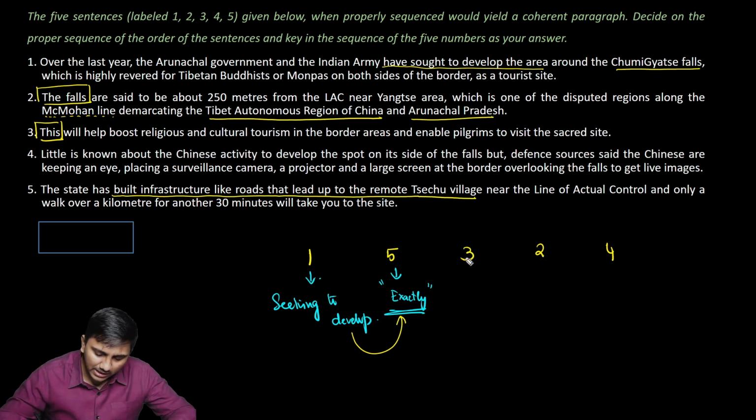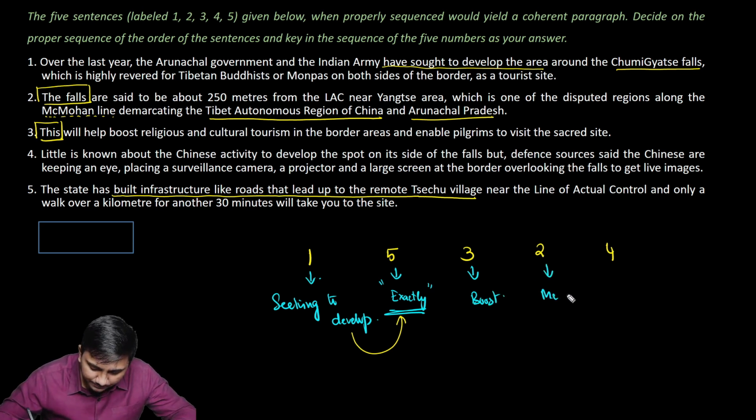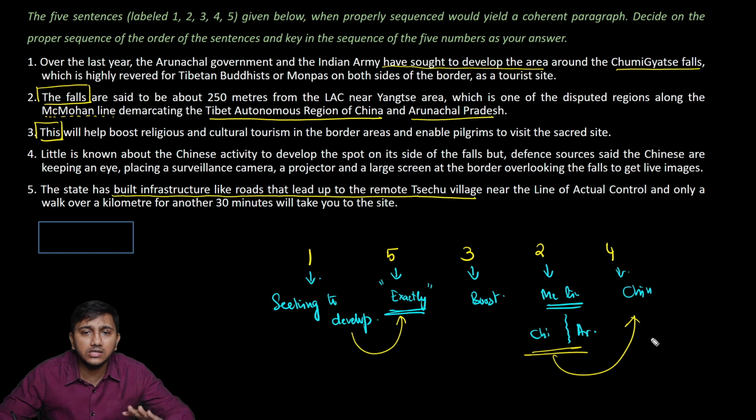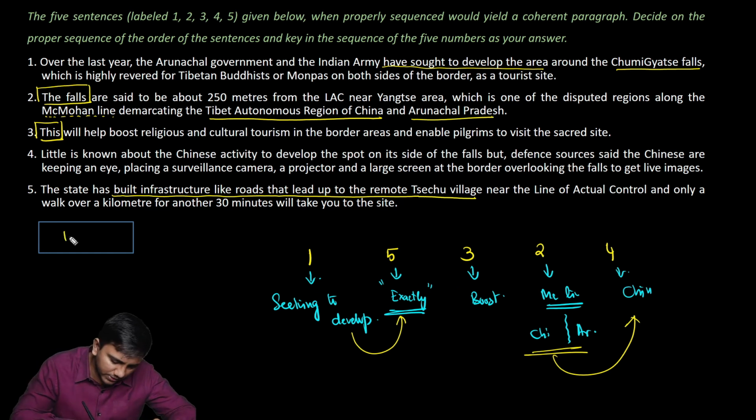And 3 says this will help boost. So whatever development is happening here, that will help boost tourism and so on. 2 spoke about the McMahon line, which divides into the Chinese part and Arunachal part. And 4 says what Chinese are doing in their part, because we spoke about the 2 parts here. What Chinese are doing in their part is not clear, is given in 4. So the order should be 1, 5, 3, 2, 4 for this question.